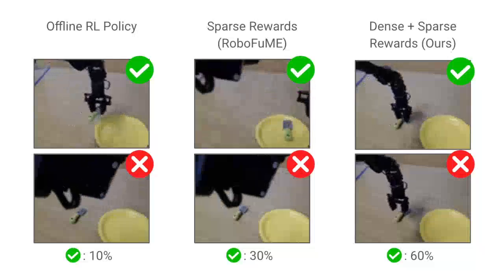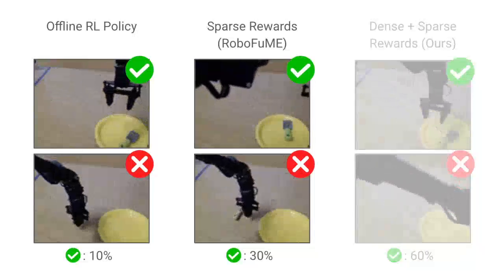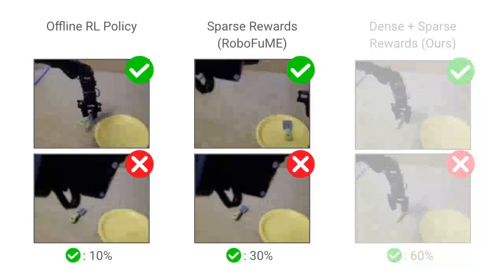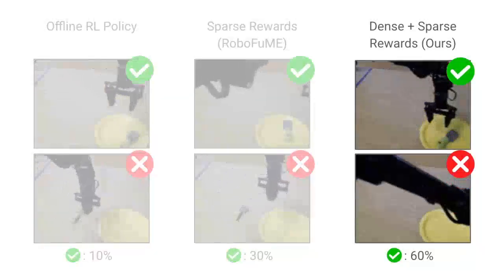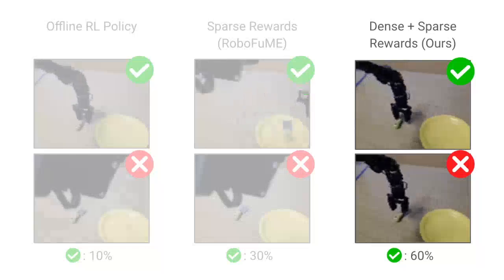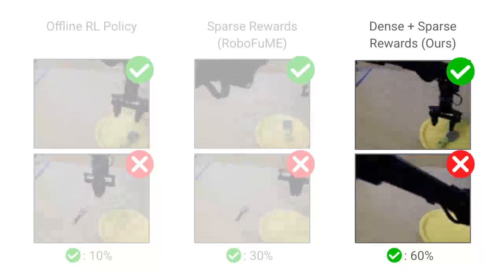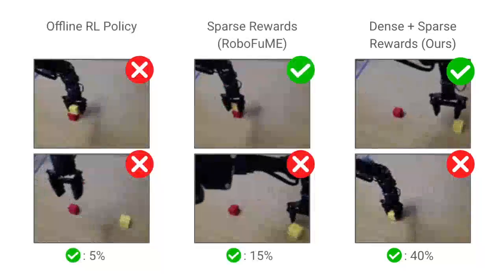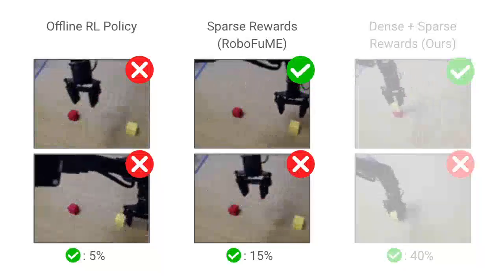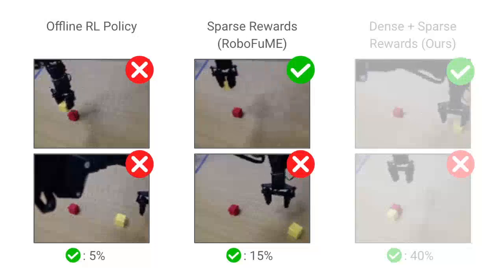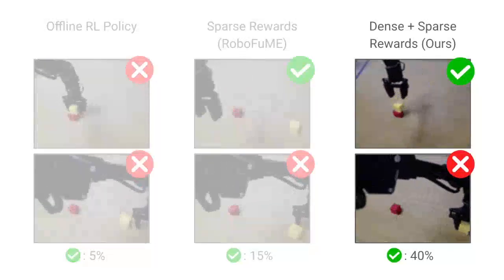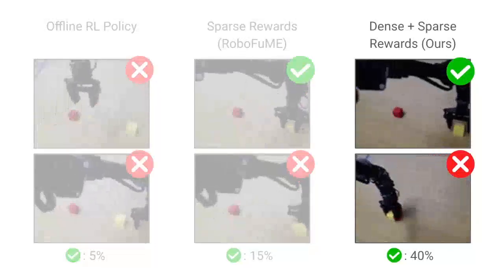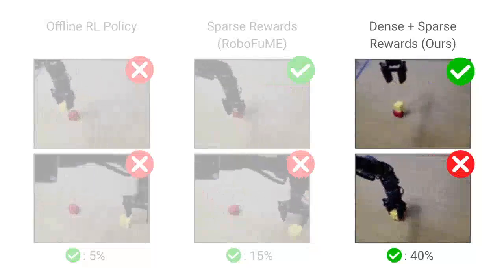For the spatula pick place task, the offline RL policy and RoboFume both struggled with grasp and precise placements. KAGI learned to place a spatula successfully, thanks to our dense rewards. Despite sometimes overshooting the placement, KAGI's behavior best matches the demos. For the cube stacking task, both offline RL and RoboFume struggled with grasping and precisely placing the cube. KAGI learned to stack the cubes, aided by the VLM-generated waypoints. Its behavior is best in picking and gently dropping the cube.